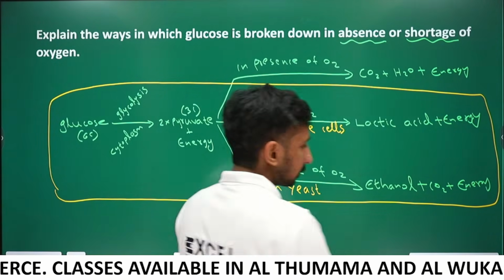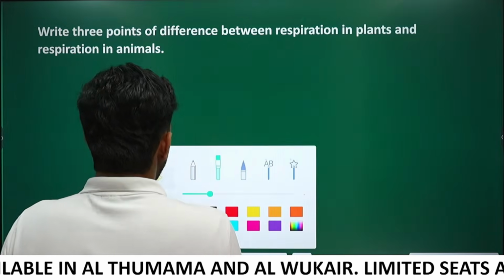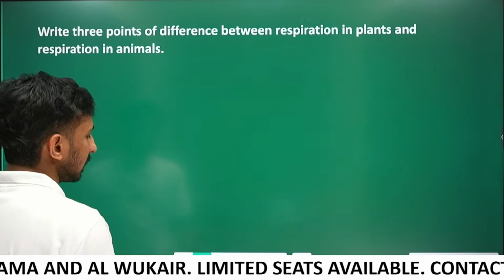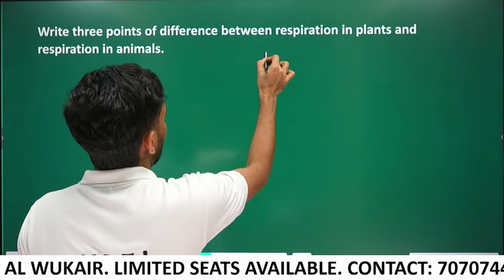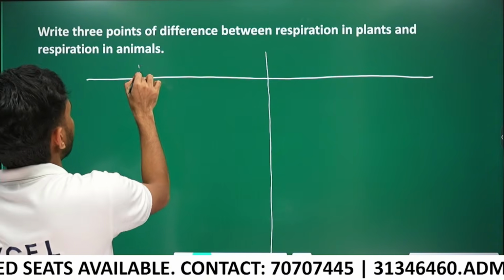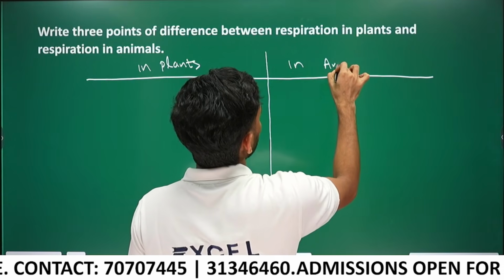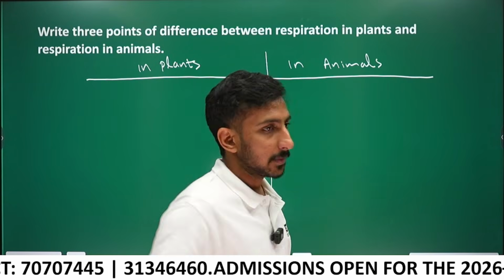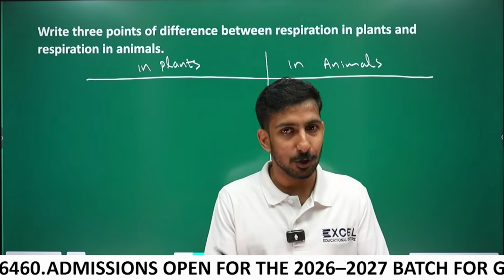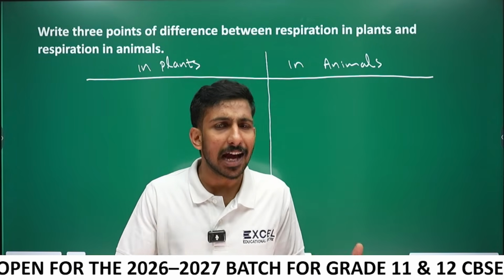Next, write 3 points of difference between respiration in plants and respiration in animals. Very easy, 3 points, right? In animals, respiration is the breakdown of glucose to produce energy. You know that. For that, we have to intake oxygen. How do we intake oxygen, guys?